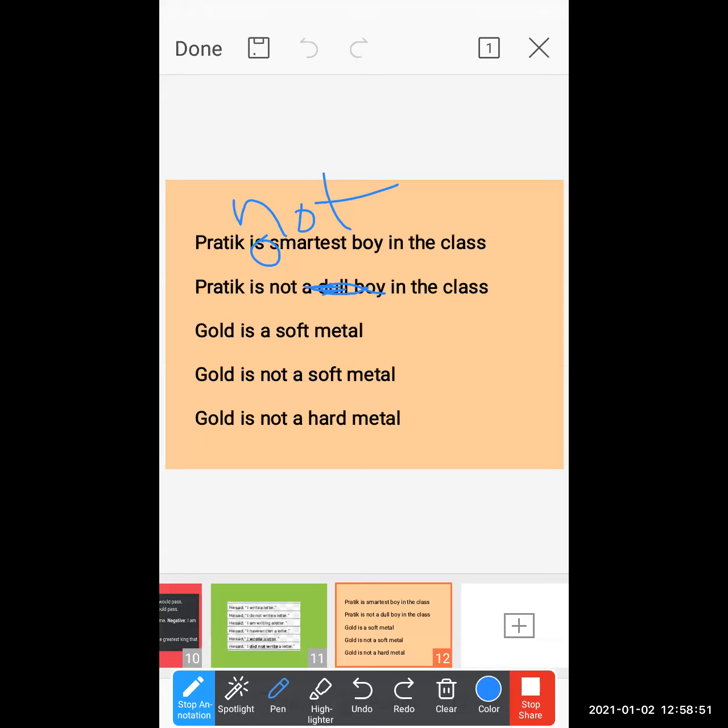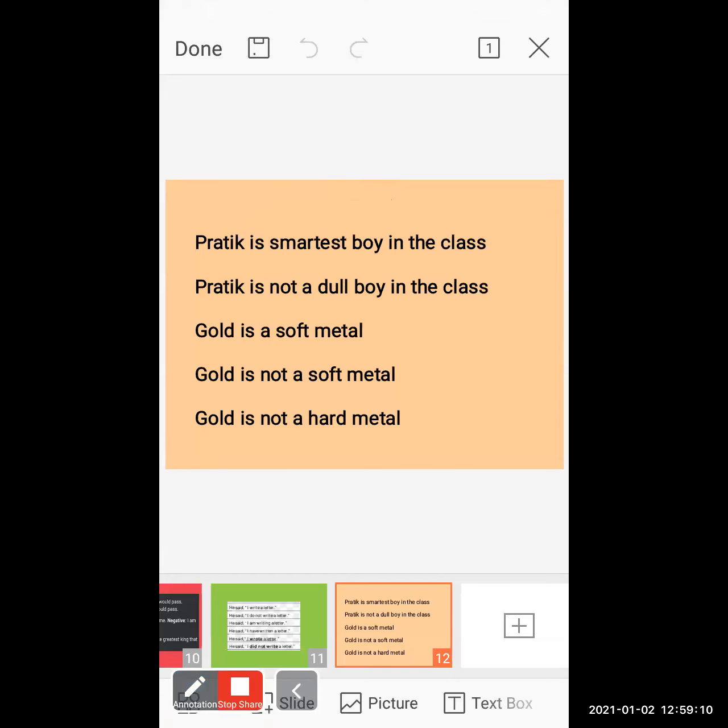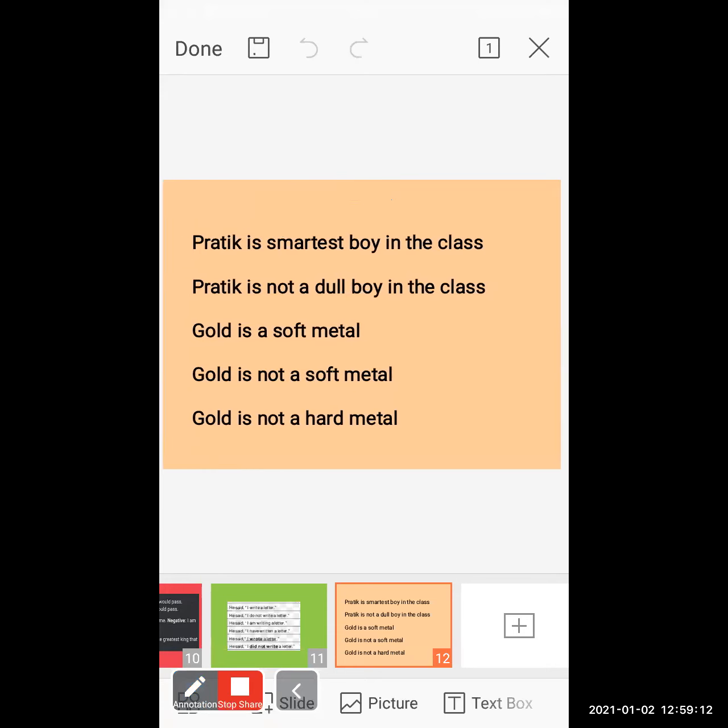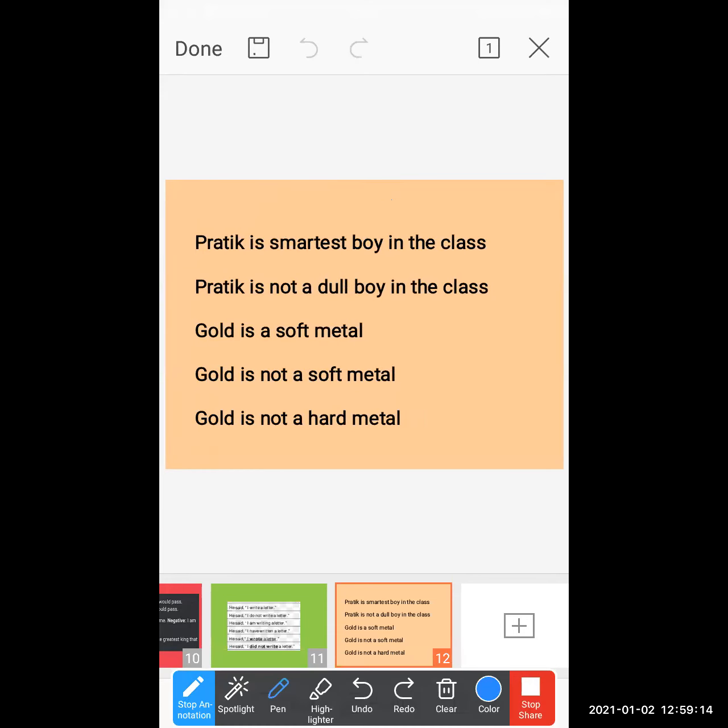No, this is an incorrect sentence. This is not a sentence transformation. This comes under just a negative sentence. If you use such kinds of words, like Pratik is not a dull boy in the class, it will come under the sentence transformation.